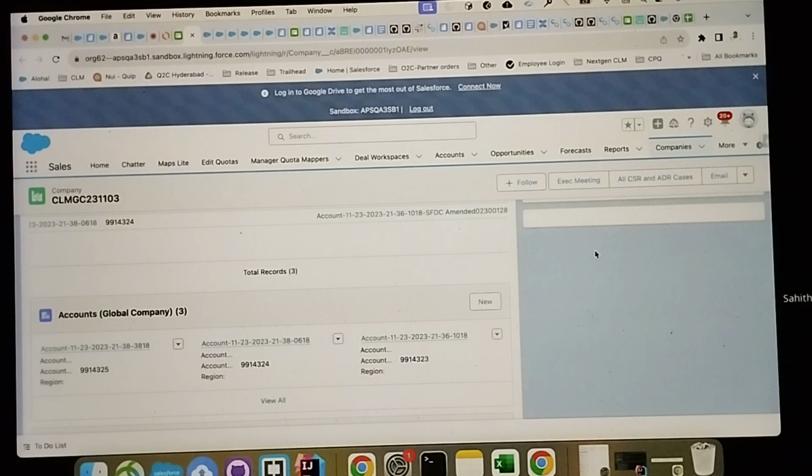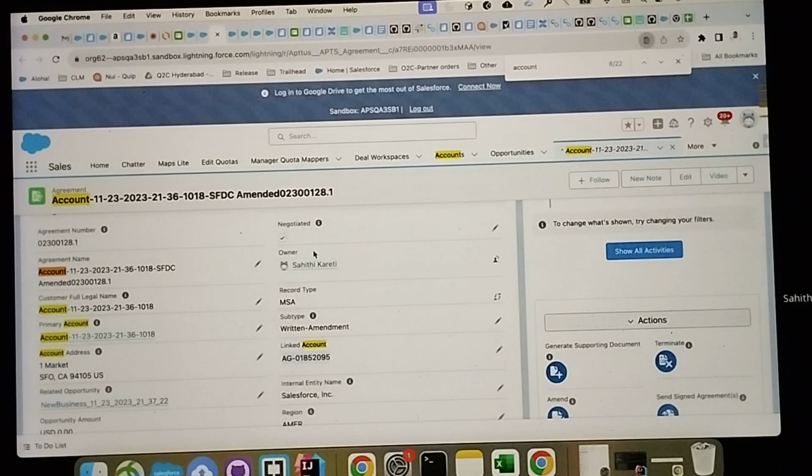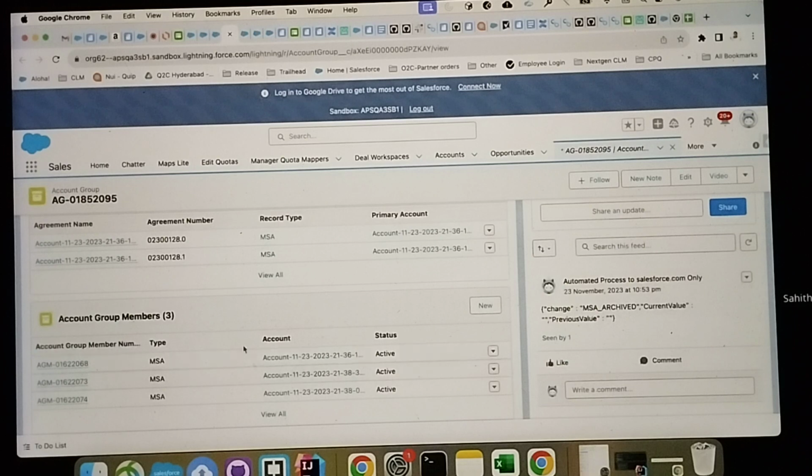We have dealt with the simple case here for linking and unlinking, where on the global company level, even though we have any number of accounts, only one account has 1 MSA, which meets the eligible criteria I told you just now. So if it is phase 1, whenever we schedule a job or the job is executed, all the linking will happen.